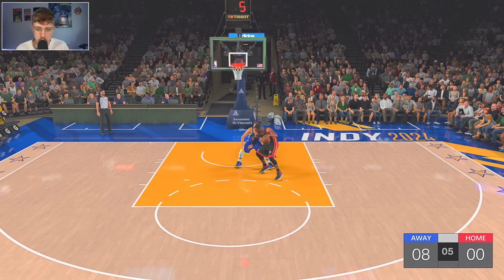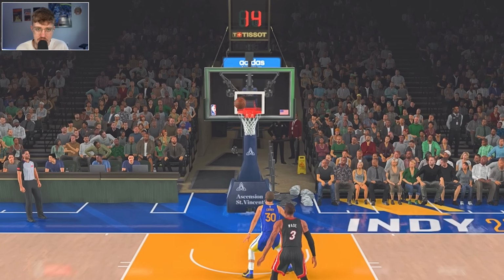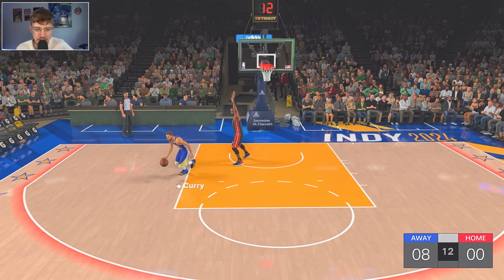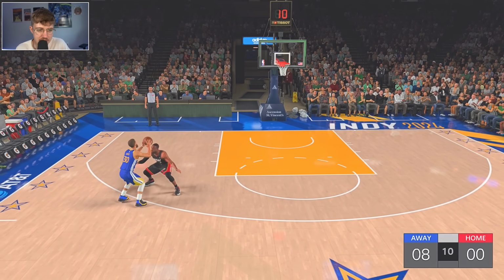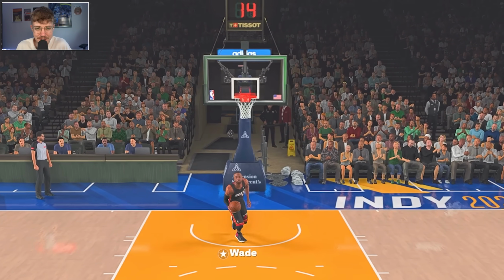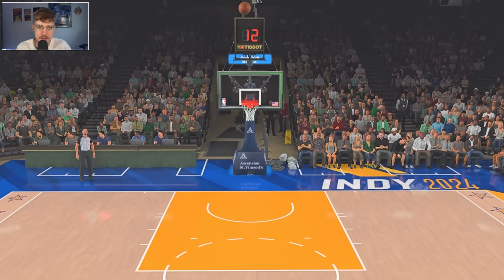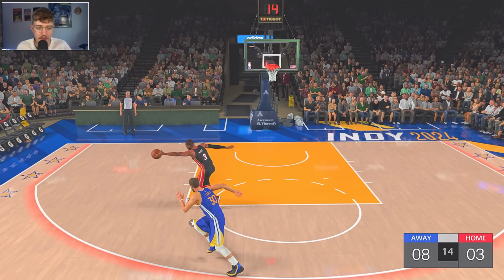Can he continue scoring? Just backing down Steph Curry like it's nothing. Putting up the shot, and that is no good. Curry with another rebound. Curry with another chance here. Again, D Wade right on him, but Curry drains the 3. See, this is when he starts rolling on these inbounds. He just pops the 3s right away. He misses that one, though.